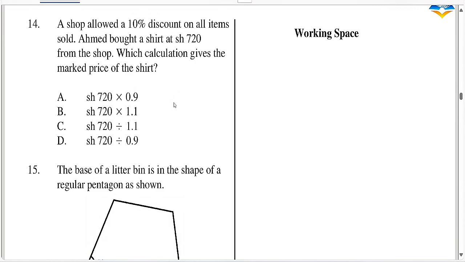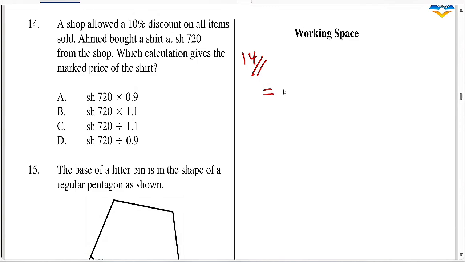Question 14. Question 14, an easy question. A shop allowed a 10% discount on all items sold. Ahmed bought a shirt at 720 shillings from the shop. Which calculation gives the marked price of the shirt? These questions are very easy.